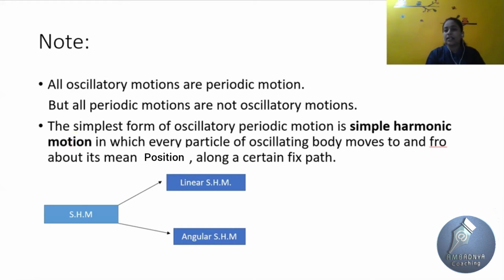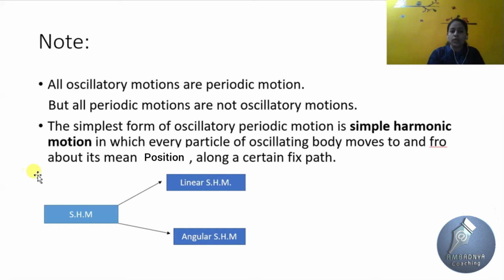Certain fixed path is important because simple harmonic motion is of two types: linear simple harmonic motion and angular simple harmonic motion. In linear simple harmonic motion, the object moves to and fro in a straight line, but in angular simple harmonic motion, the object moves on a circular arc.